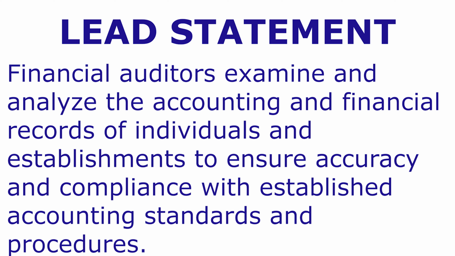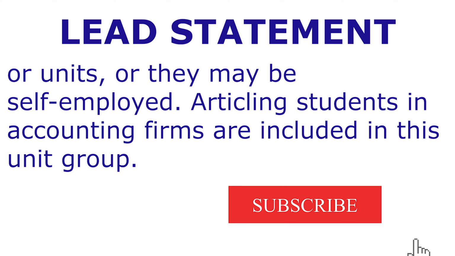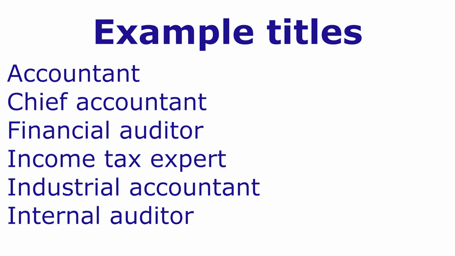Financial auditors examine and analyze the accounting and financial records of individuals and establishments to ensure accuracy and compliance with established accounting standards and procedures. Accountants plan, organize, and administer accounting systems for individuals and establishments. They are employed by private sector accounting and auditing firms or departments and public sector accounting and auditing departments or units. Or they may be self-employed. Articling students in accounting firms are included in this unit group. Some of the example titles are accountant, chief accountant, financial auditor, income tax expert, industrial accountant, internal auditor.